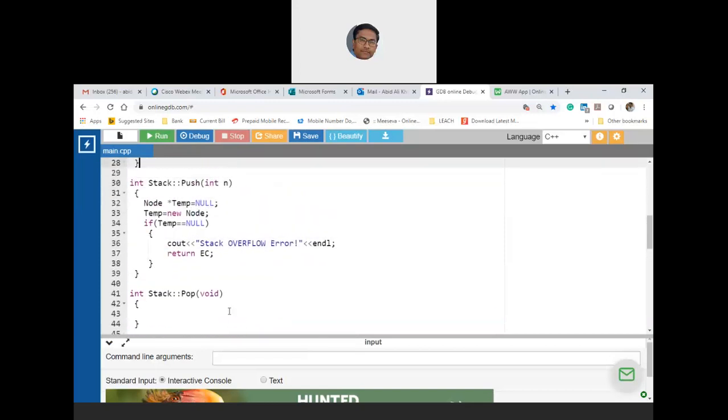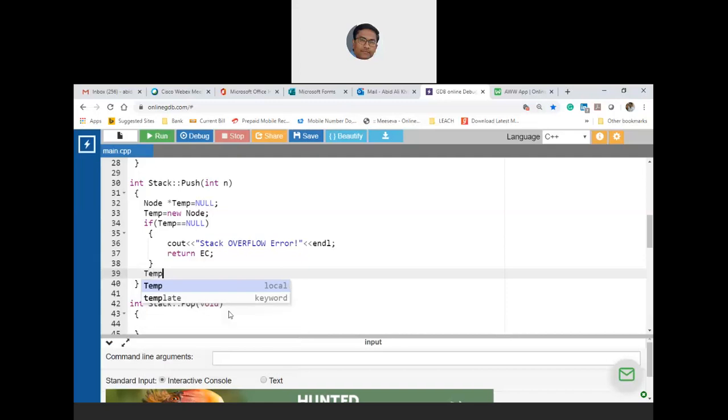If we are not in a position to get at least one discrete memory in order to push further, I'll return saying that stack is overflow. Okay. Otherwise, you will come here. That means stack pointer whichever is pointing, that is your temp. Temp is not null here.